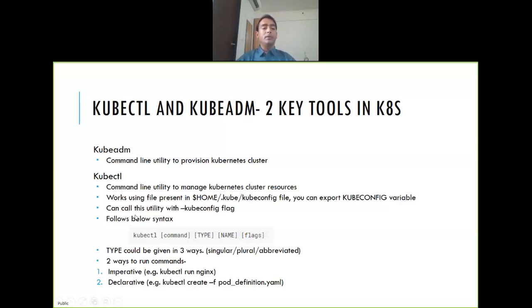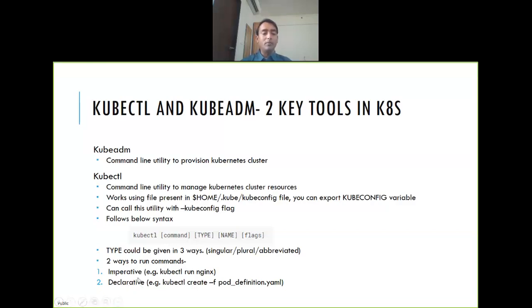Now before getting into command syntax, there are two ways to run commands in kubectl. One is the imperative way, the other one is the declarative way. What is imperative? Imperative is like a single liner. You say kubectl run nginx, one single line and you're done. Declarative way means you create a manifest file, which will be YAML, JSON, whatever, and you call that file either directly using create -f, or you can also run those commands directly. I'll show you how. So that is declarative, where you give detailed syntax of it.